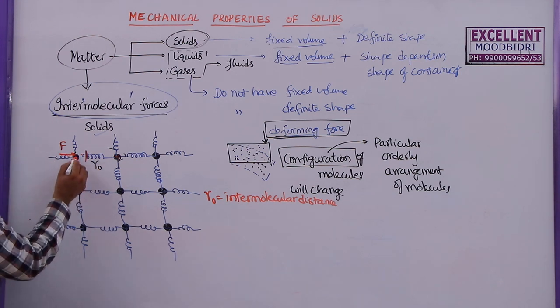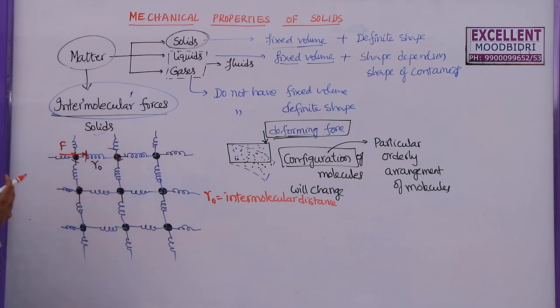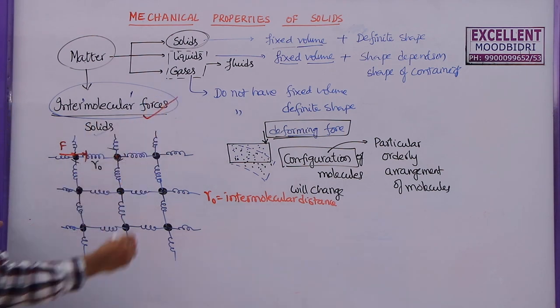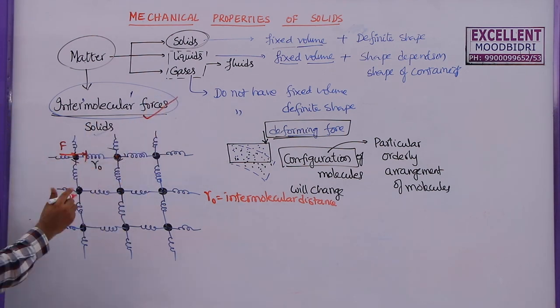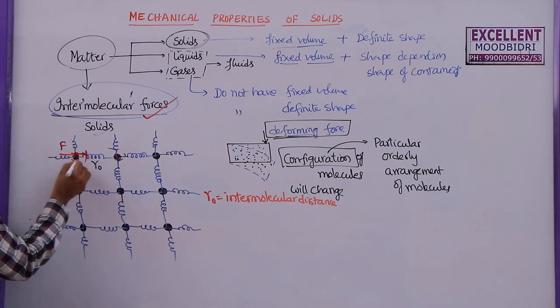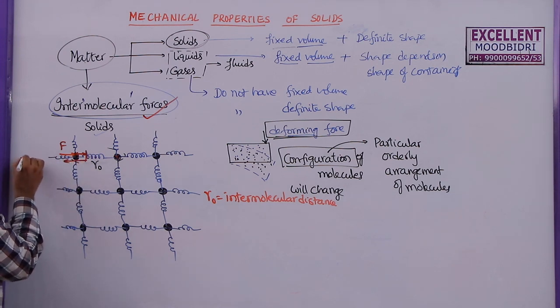That means this molecule will move up to here by the application of force, but due to the restoring force developed between these two molecules, also called an intermolecular force, it will go back to its original position. So this force, which acts opposite to the applied force, is called a restoring force.